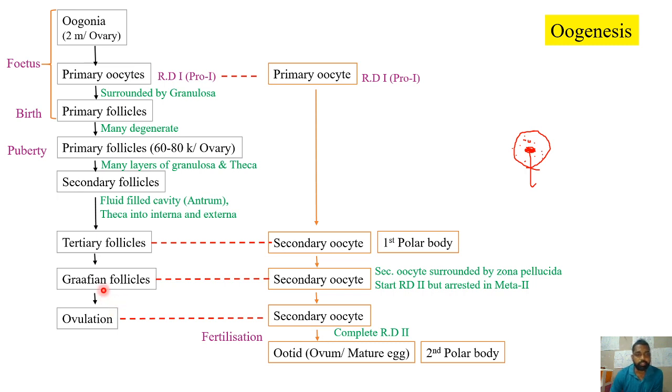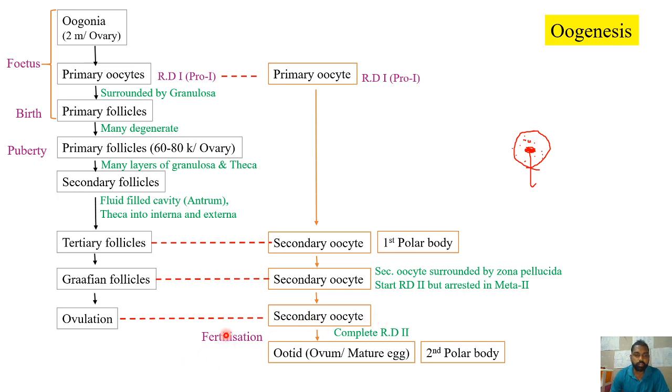Right. Now after this, by the stimulation by the luteinizing hormone, there will be the ovulation process. That is, the ovum is released. So actually in the ovulation process, the released content will consist of a secondary oocyte. It's not the ovum because the reduction division is not yet completed. It is still in the arrested state, only in metaphase 2. Therefore, during ovulation, strictly speaking, the secondary oocyte is released.